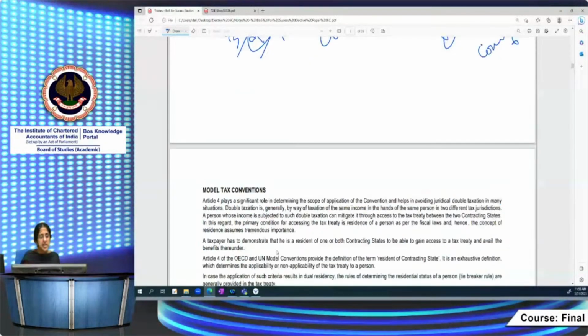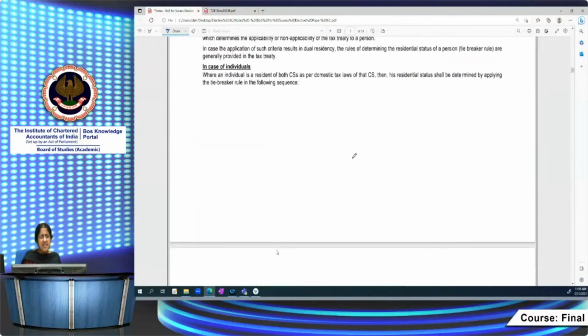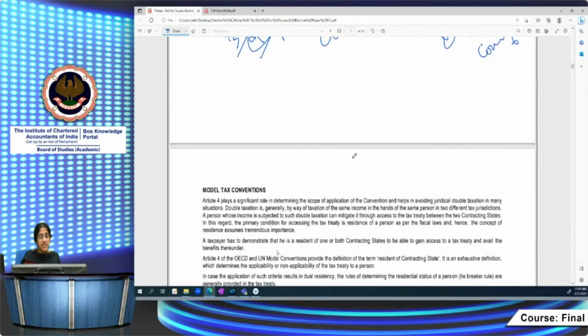We'll proceed to the next one. Here again, we are going to talk only about residential status. But see, India has a DTA with some country. Let us say country A. India has a DTA with country A. And as per the DTA with country A, so we have to see, in India, the person is a resident because he stayed in India for more than 182 days.